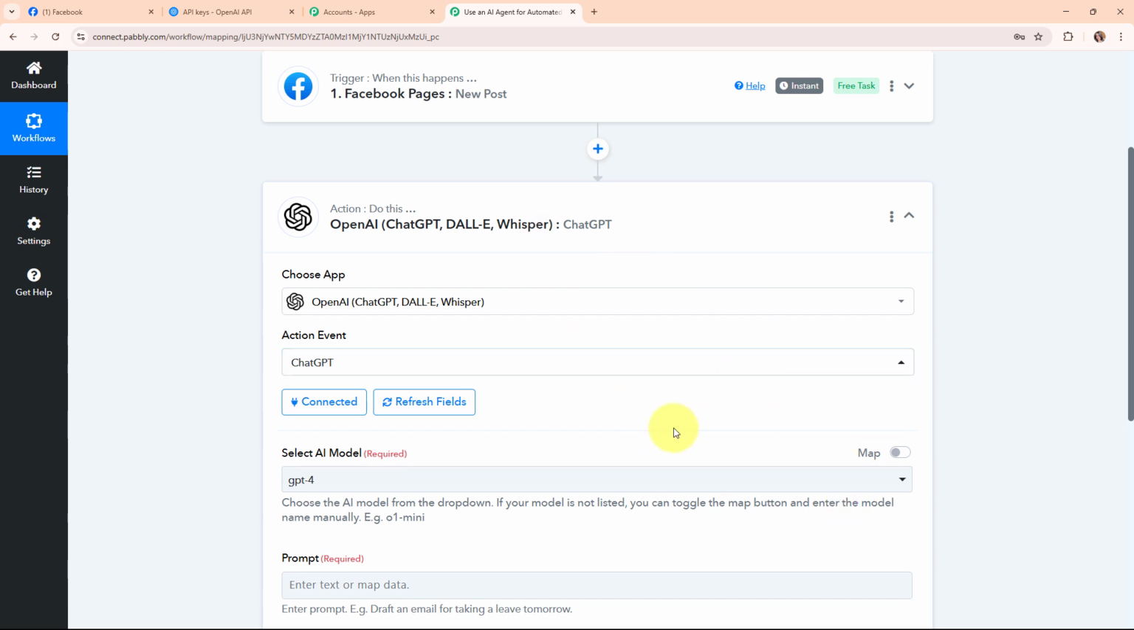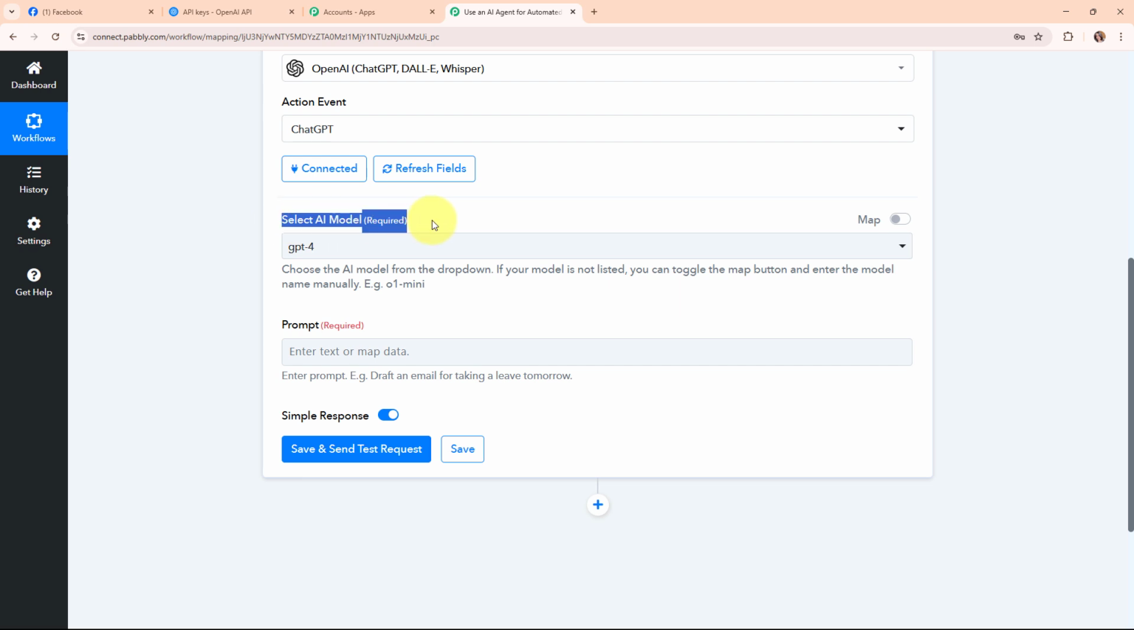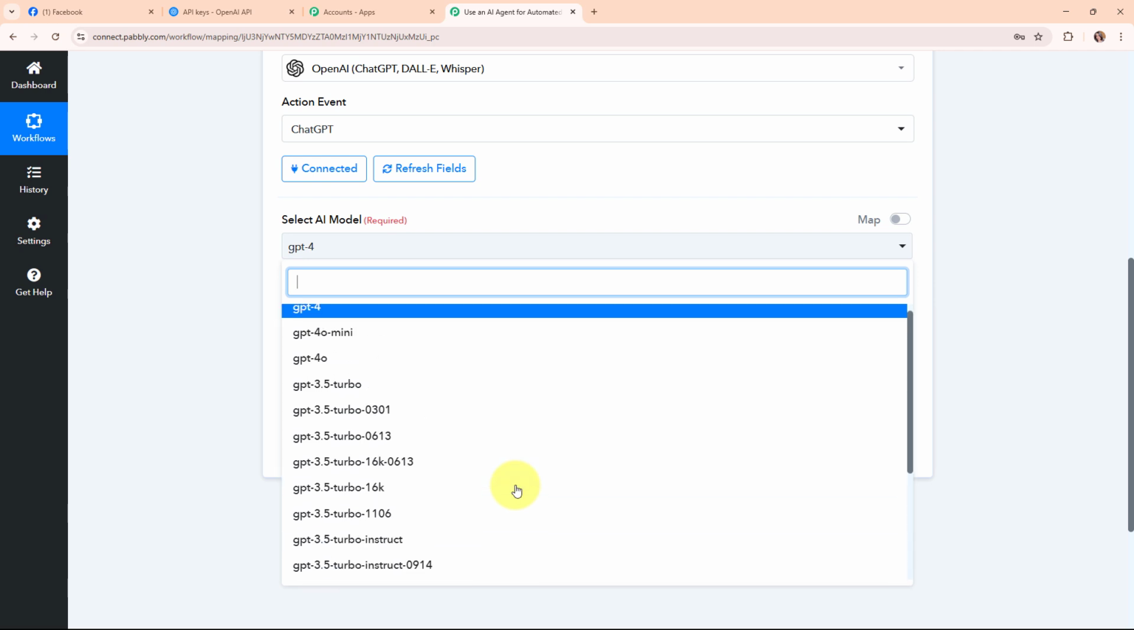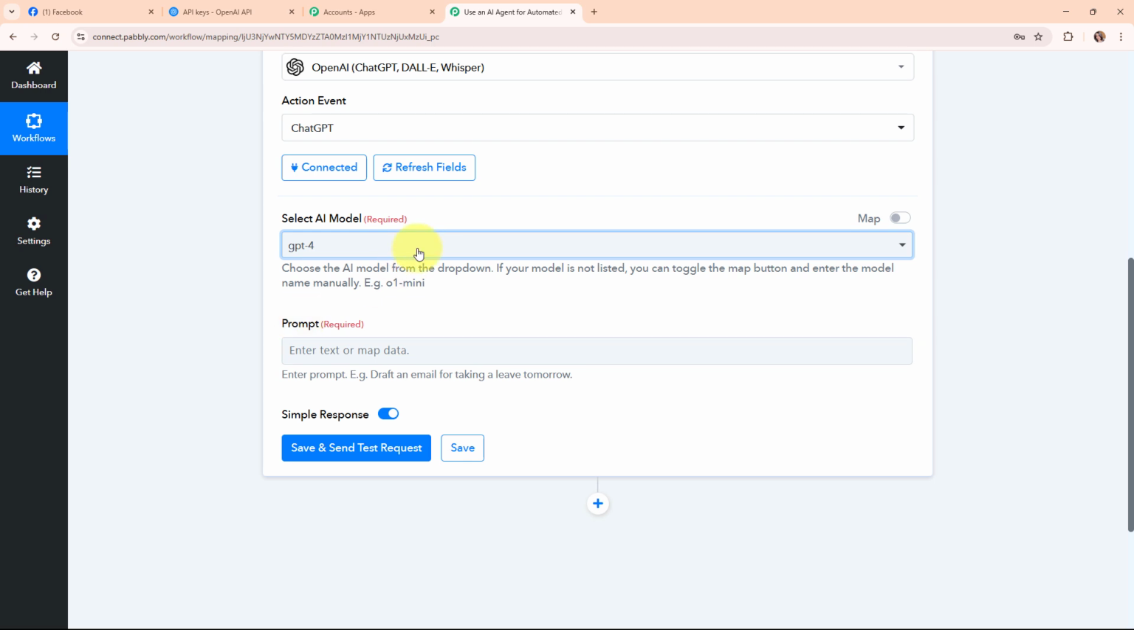And now after building a successful connection, moving forward, it is asking me to select the AI model. So here by clicking on this drop down menu, you can see all the AI models available over here. So in this particular case, I'm going to select GPT-4 as my AI model. You can select your AI model as per your need. And then it is asking me to enter the prompt.